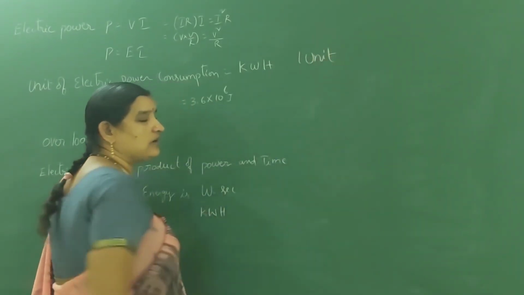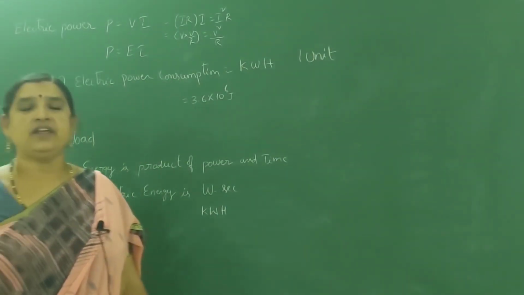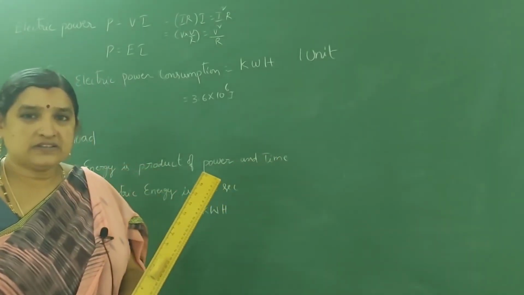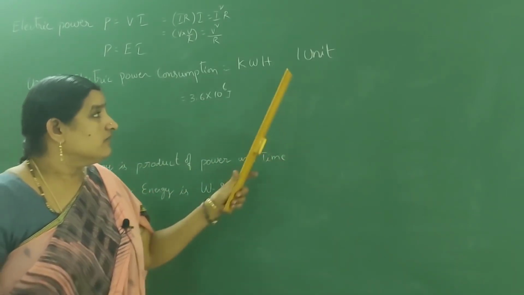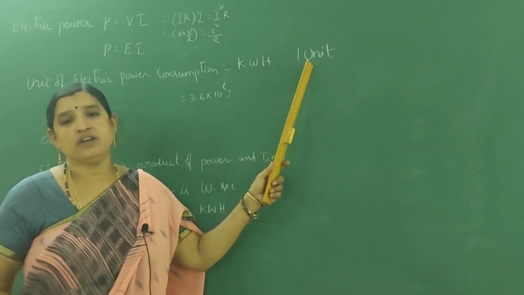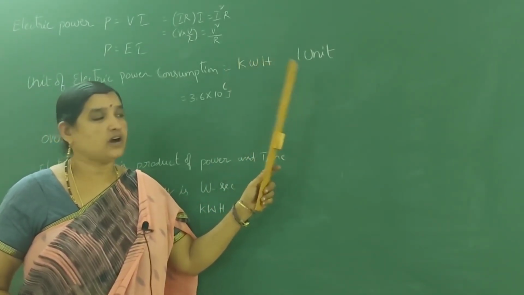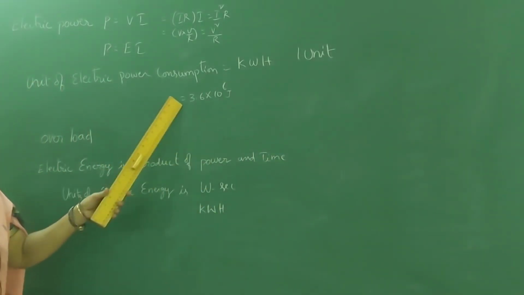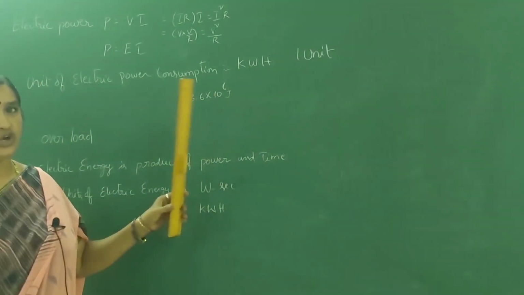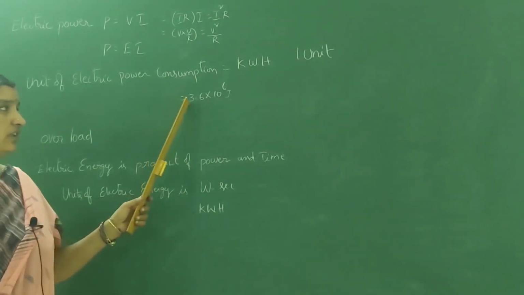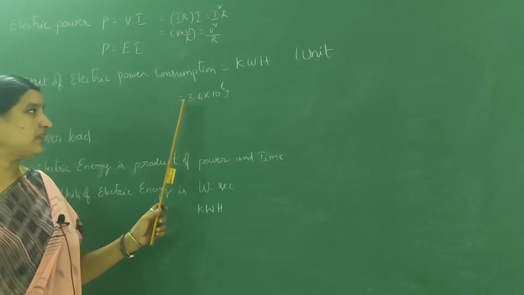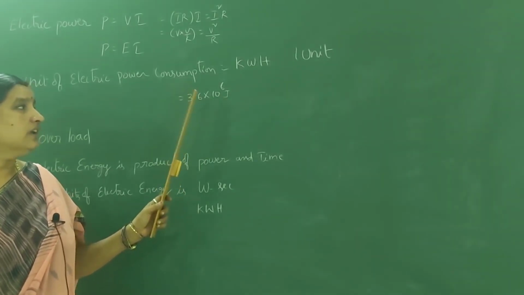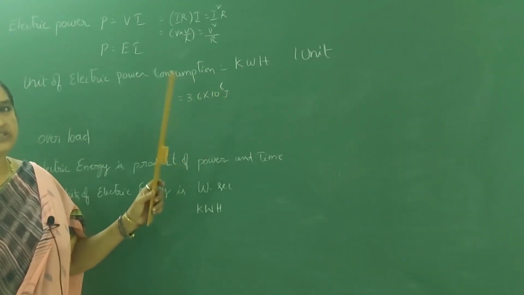For our household activities, you will get a current bill. 150 units of current you used, 200 units of current you used. What is that unit? 1 kilowatt hour is called 1 unit. That is equal to 3.6 into 10 power 6 joules. Sometimes they will give 3.5 into 10 power 5 joules also.